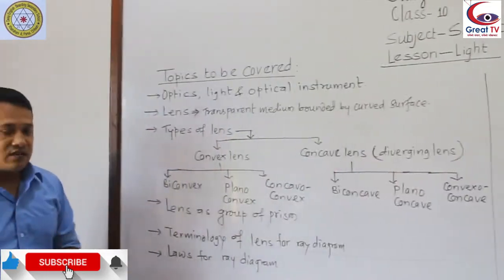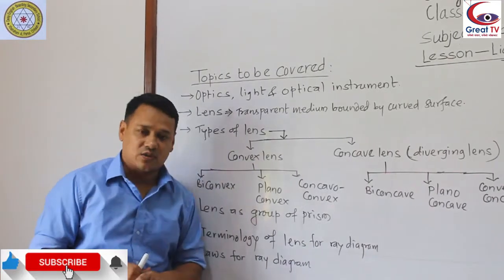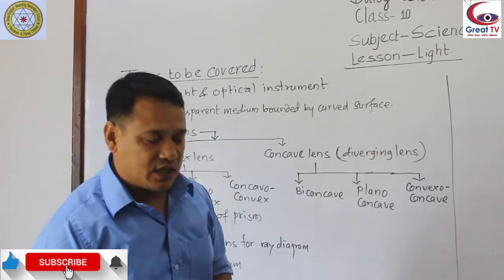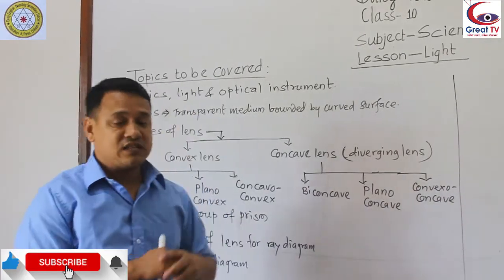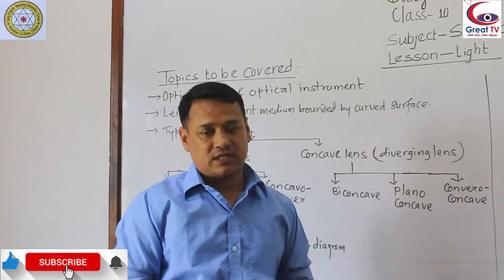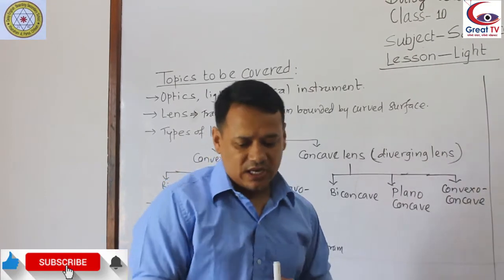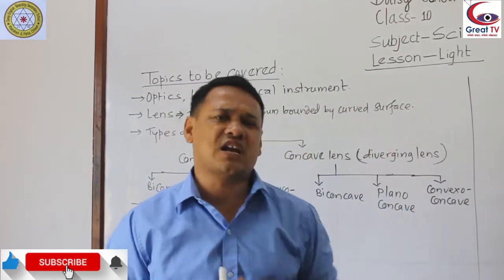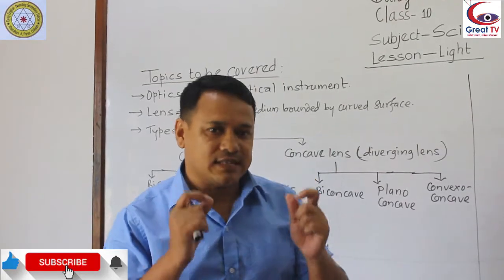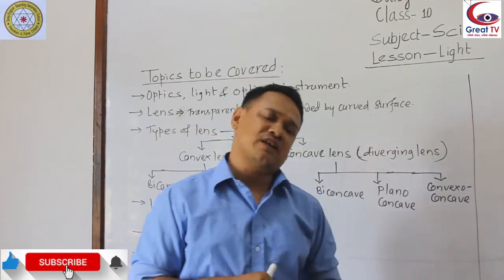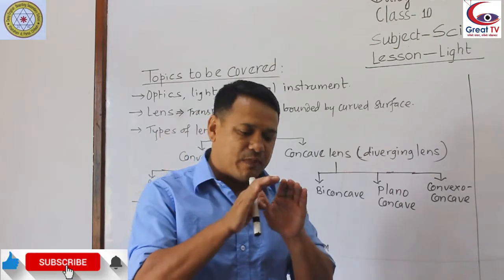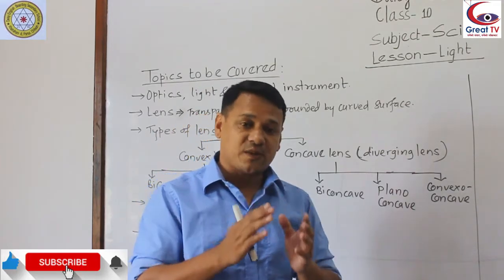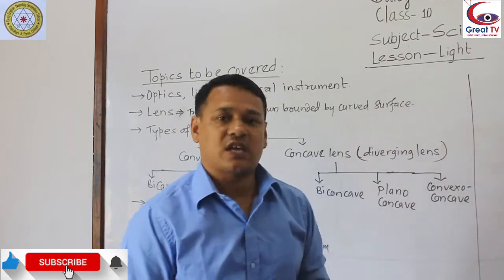Lens. In this lesson, mainly we discuss the lens. Okay, lens. In class 9, you have read about the prism, and here we are going to discuss the lens related to the refraction of light. Actually, a lens is a part of a transparent medium which is bounded by a curved surface. This bounded curved surface can be on one side or both sides.